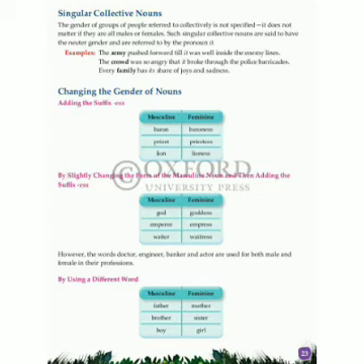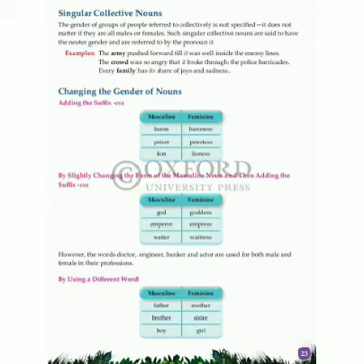Now, changing the gender of nouns. The first method is by adding ess. For example, lion, lioness, priest, priestess, baron, baroness, etc. Otherwise, god, goddess, emperor, empress, waiter, waitress. Like this we are adding ess to the male gender.